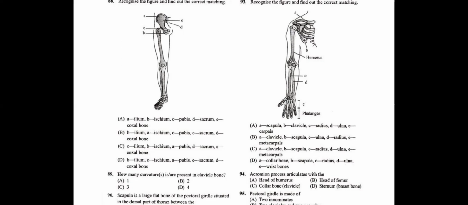So the answer should be A is clavicle, B is scapula, C is radius, D is ulna, E is metacarpal. So the answer for question number 93 is C, students.